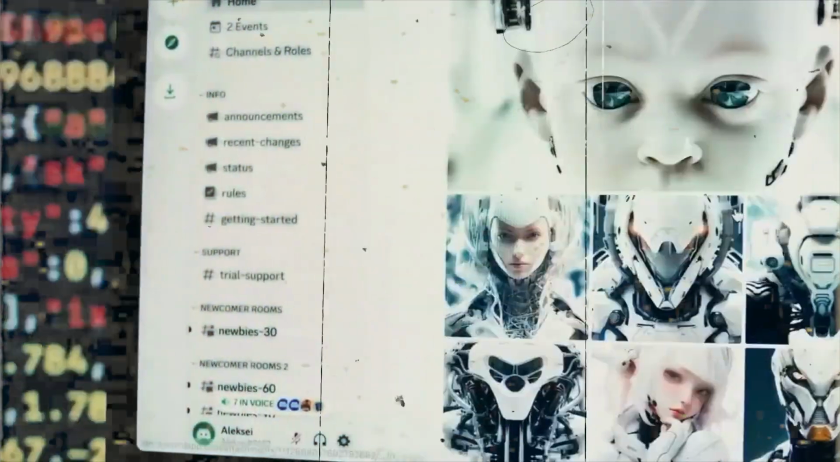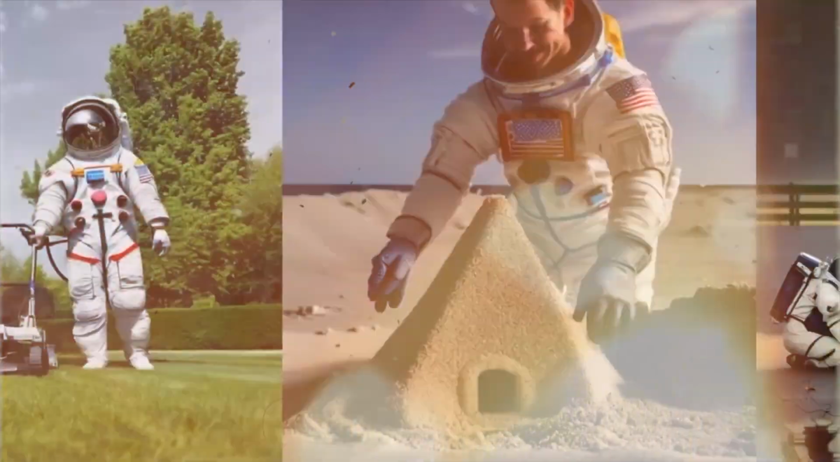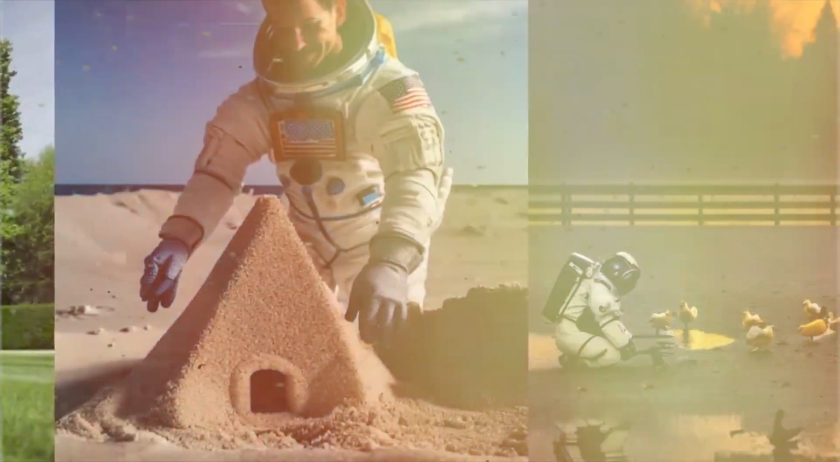DALL-E 3. Oh, where do we begin? This AI artistry maestro has taken the idea of text-to-image generation and cranked it up to 11. Imagine being able to describe a fantastical world in words, and DALL-E 3 turns those words into a vivid, mesmerizing masterpiece. This isn't just art, it's art on steroids.